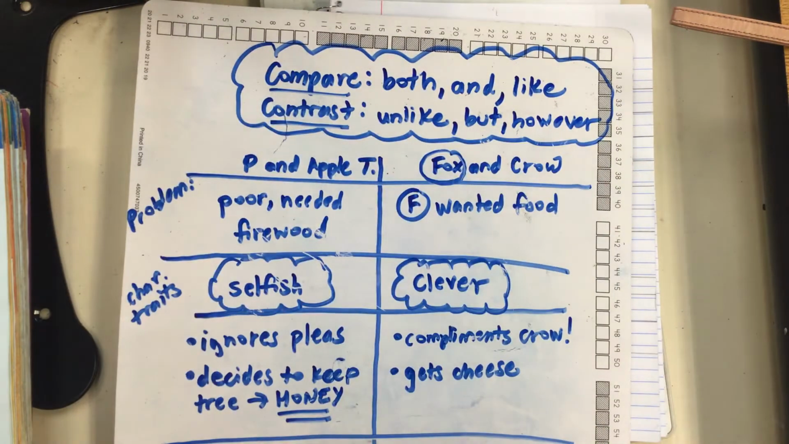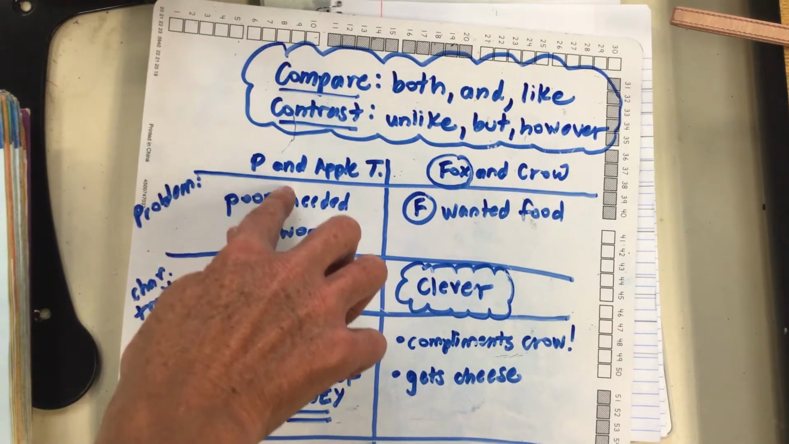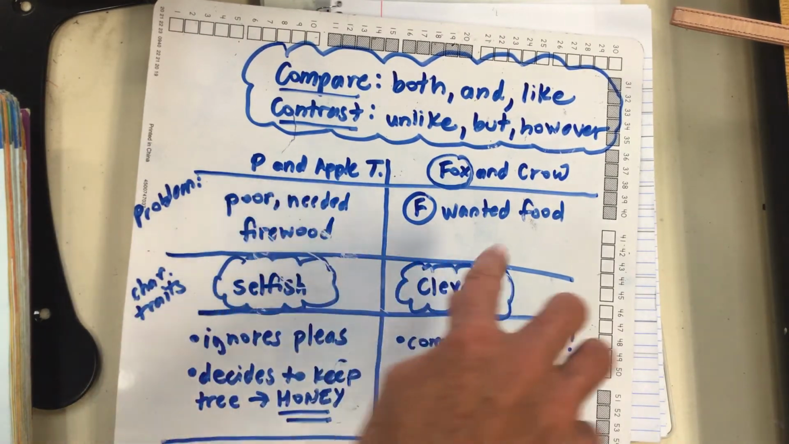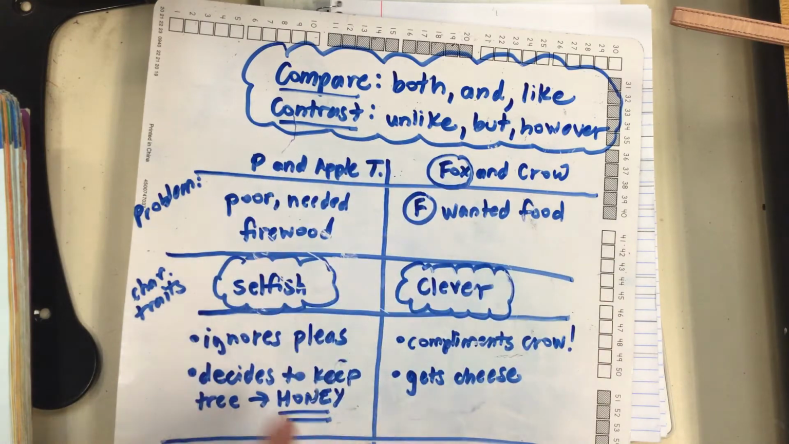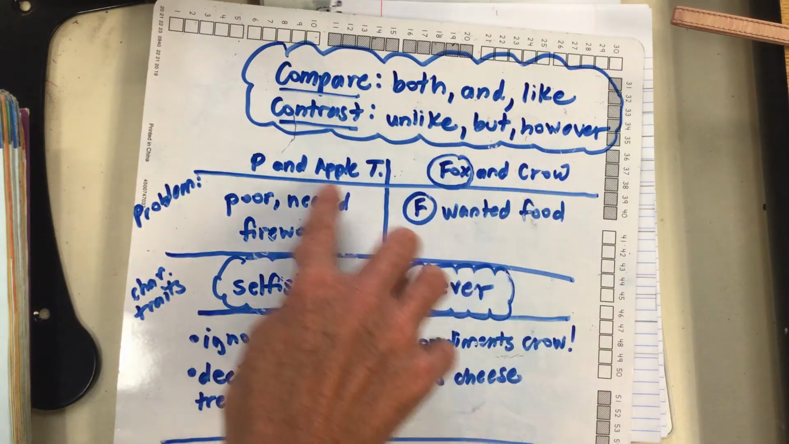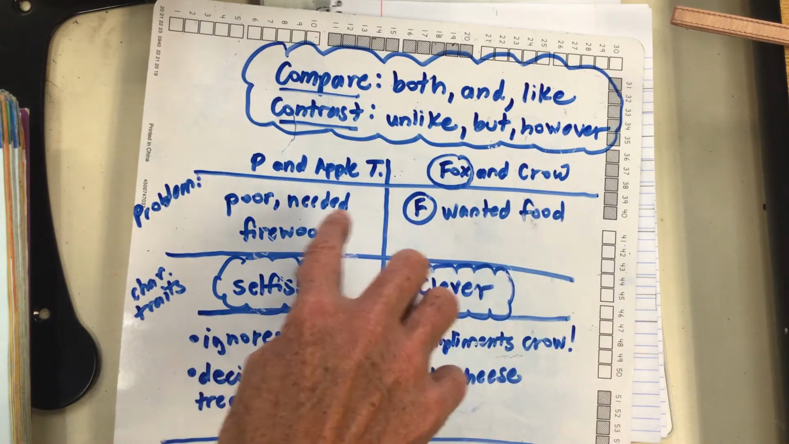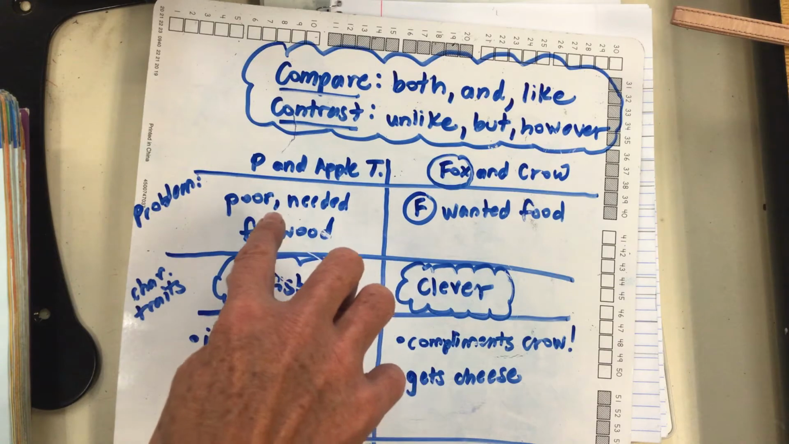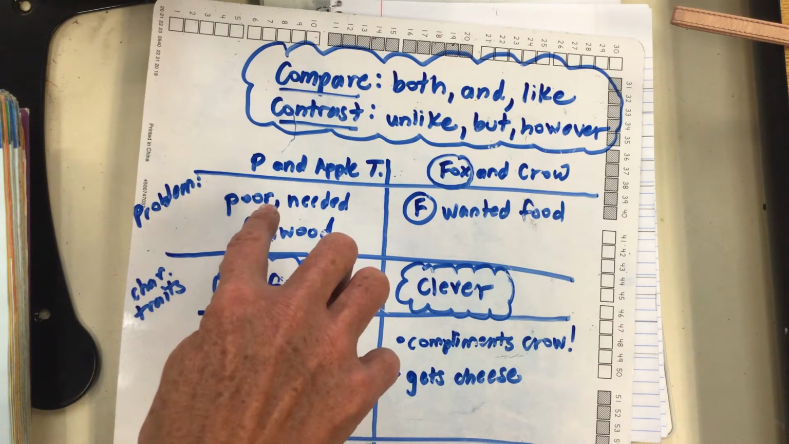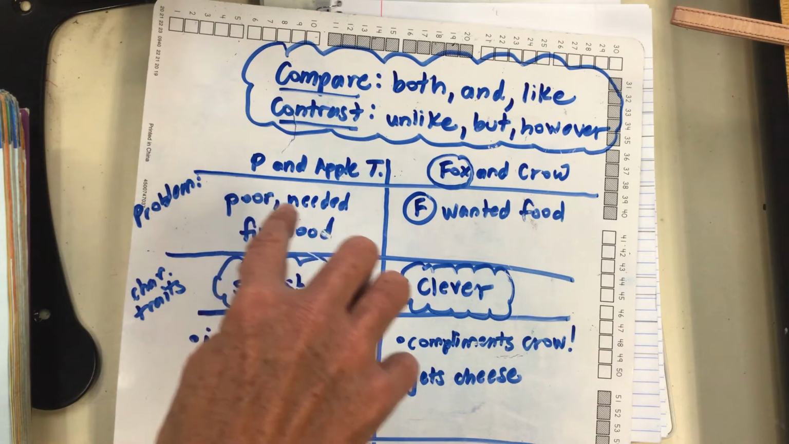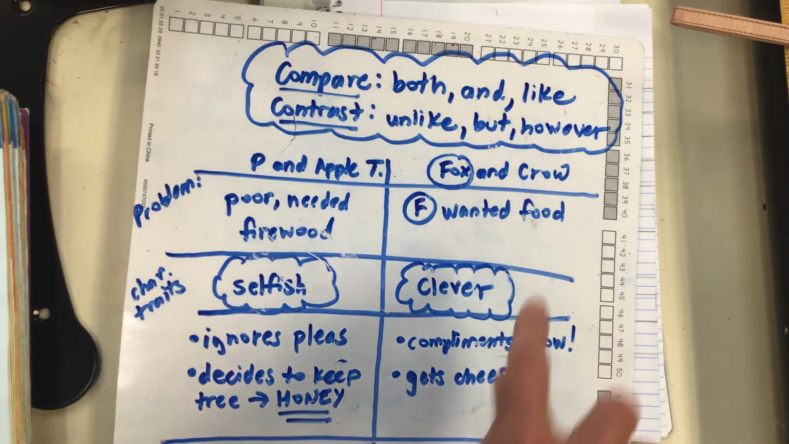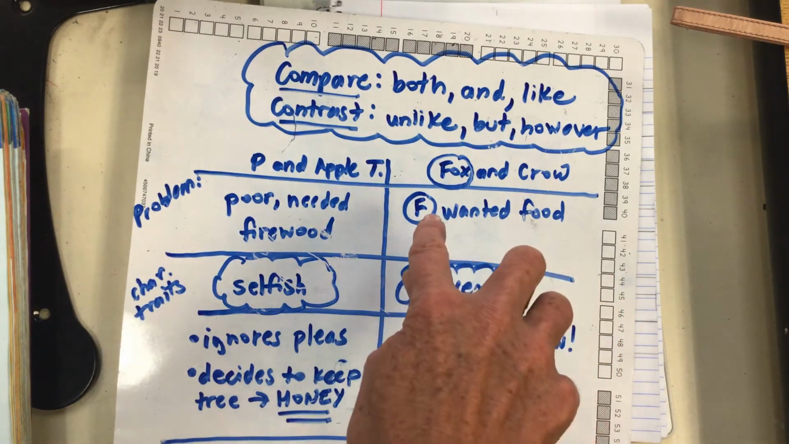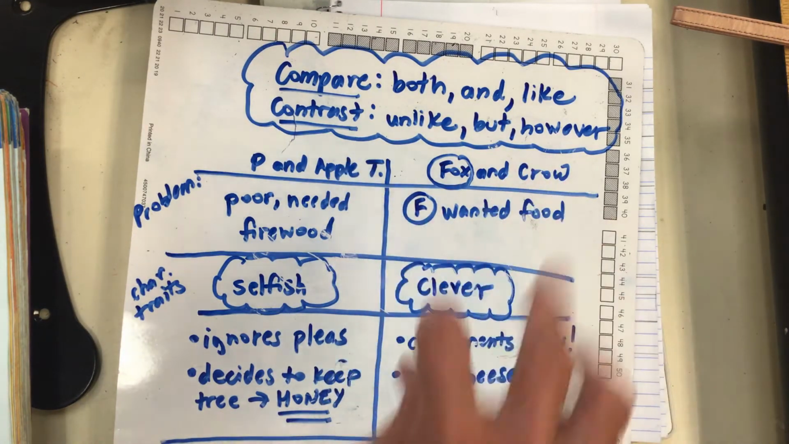So these two fables, The Peasant and the Apple Tree, and then The Fox and the Crow, they are alike because they are both fables. But they are unlike, however, because the problems are different. The problem in The Peasant and the Apple Tree was that the peasant was poor and he needed firewood. And the problem in The Fox and the Crow was different. The fox wanted food, so they wanted something different.